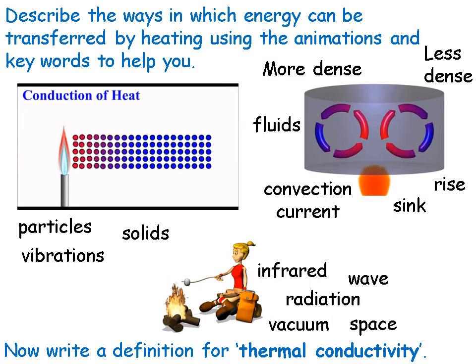What I'd like you to do is have a go at making some notes on conduction, convection and radiation. The best way to do this is to look at these animations and use these keywords that I've put. So I've got a few here for conduction and quite a few more here for convection, and then some for radiation as well. And the best way to do this is to just think about what you've learnt, look at the animations and write in your own words a little description of each: conduction, convection and radiation. If you need to, you can always rewind the video and have a look at the slides on conduction, convection and radiation as well if you need a little bit of extra help. And also, once you've done that, I'd like you to try to write a definition in your own words for thermal conductivity.